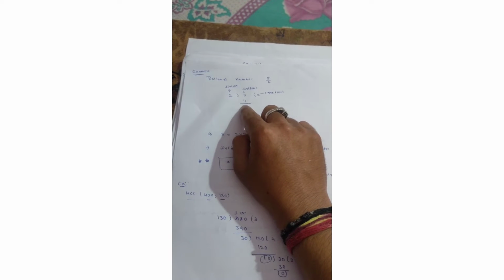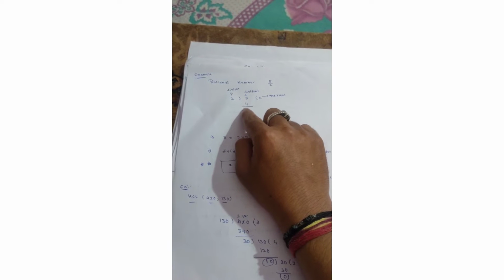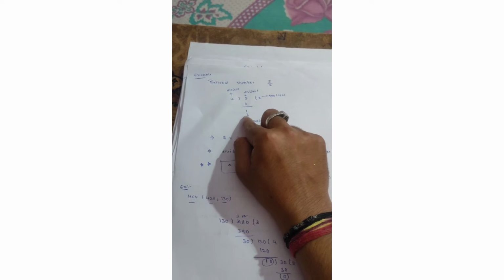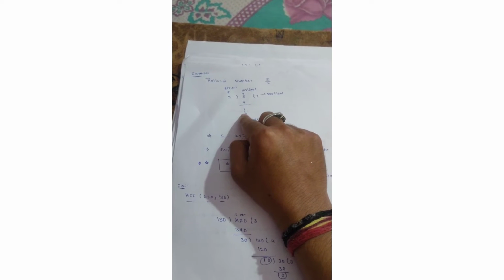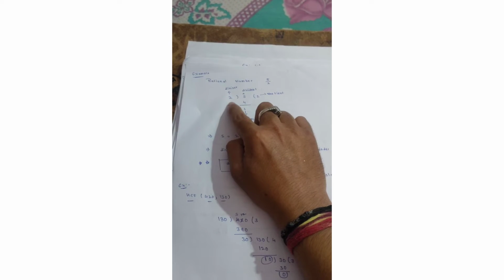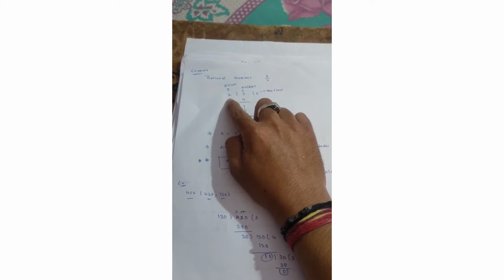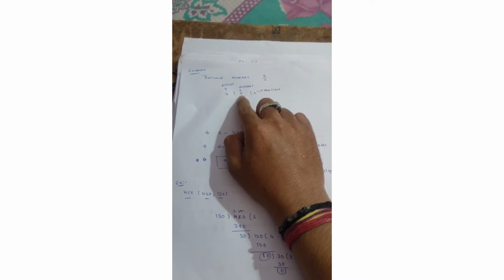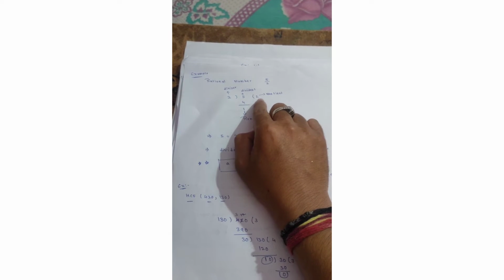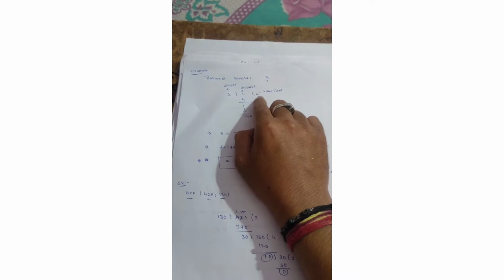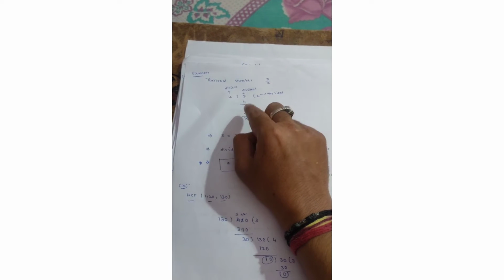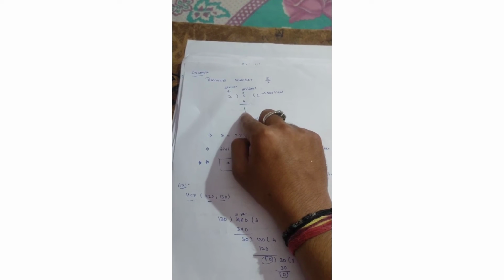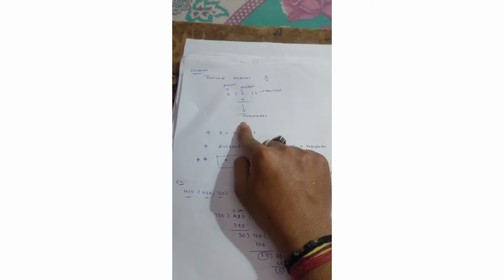Nearest value for 5 is 2 2s are 4. So what will be the remainder? The remainder is going to be 1. So the denominator value 2 you call the divisor, the numerator value you call the dividend, the result you get is the quotient, and what is remaining you call the remainder.